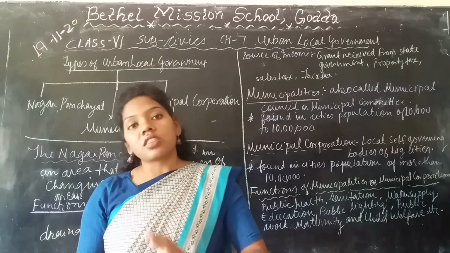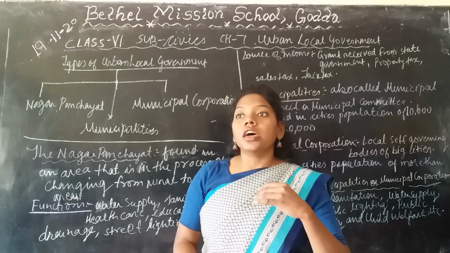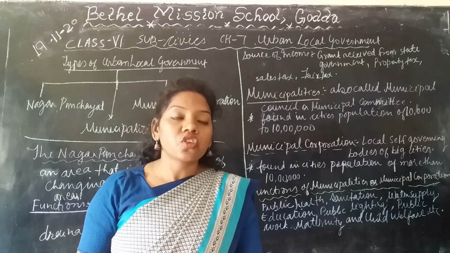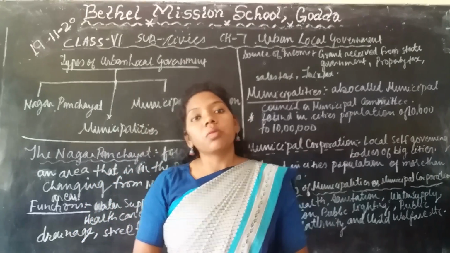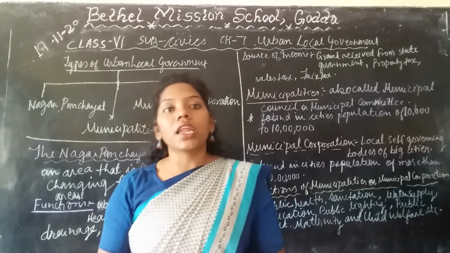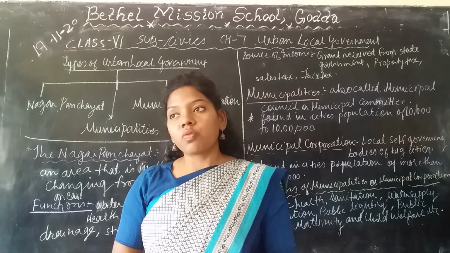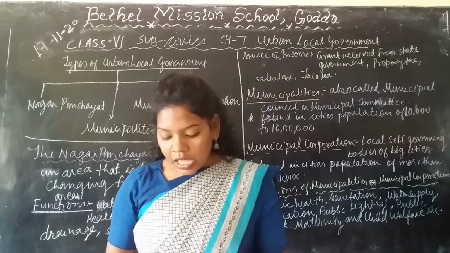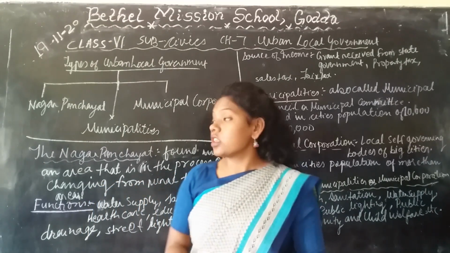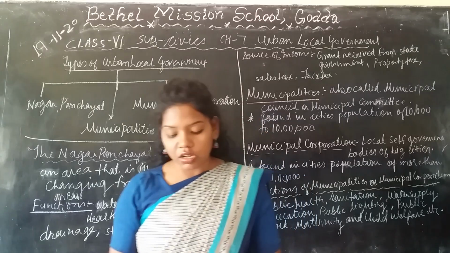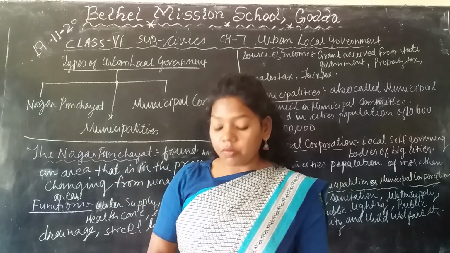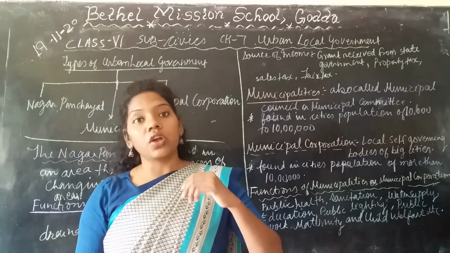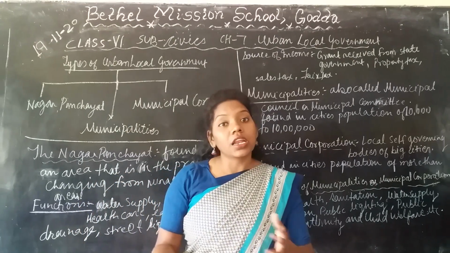This Nagar Panchayat is divided into different wards, and the ward members are elected by the people of the Nagar Panchayat who are 18 and above. These people elect their own ward member in their own areas, and the term is 5 years. They can be dissolved when they are incompetent, that is, if they are not doing proper work, or they can resign.